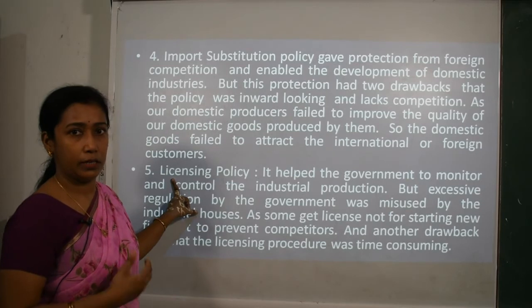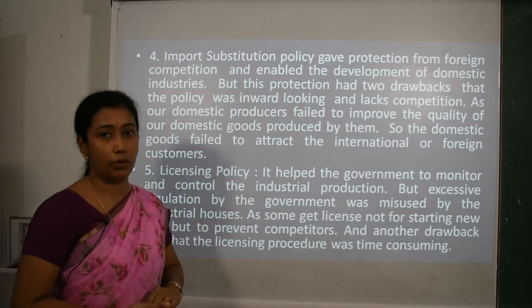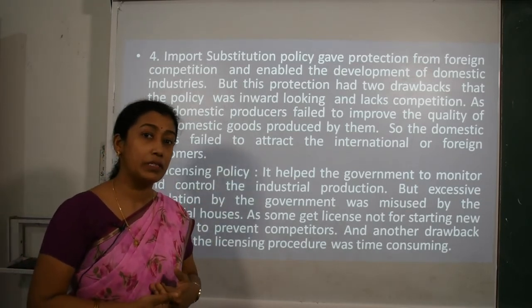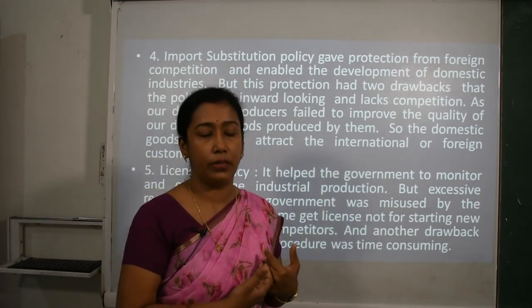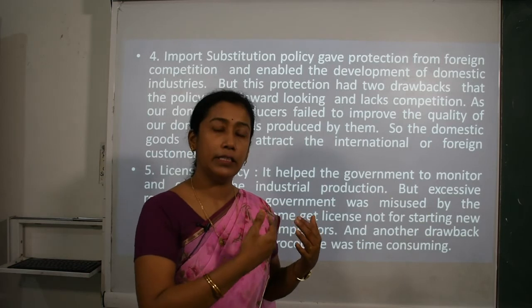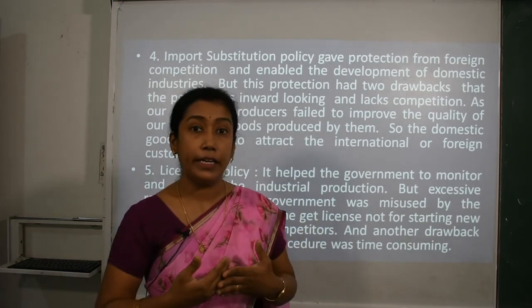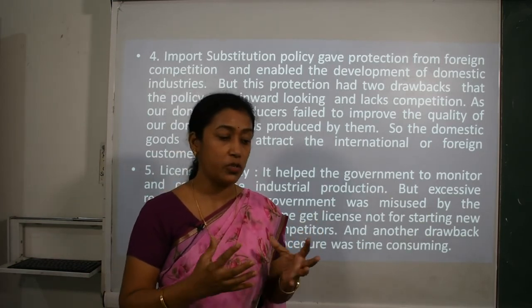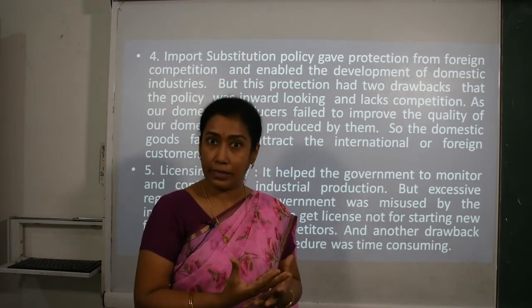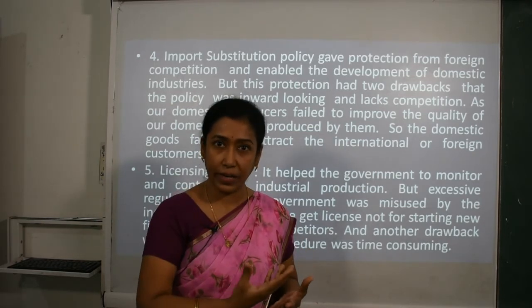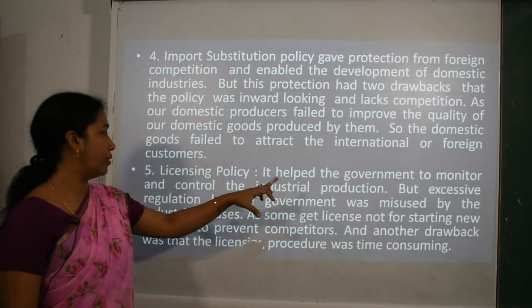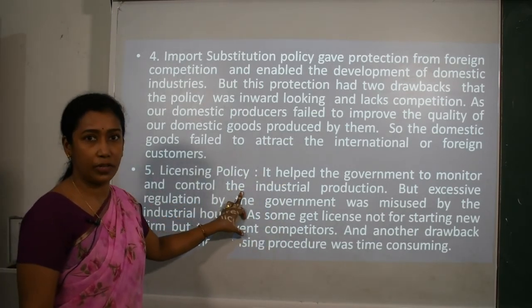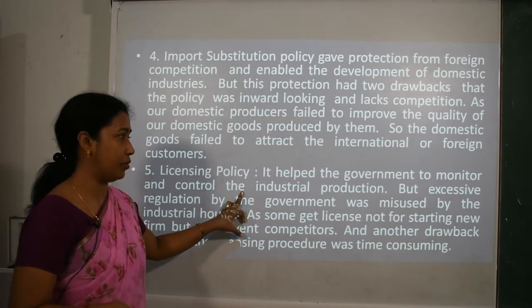Now fifth was the licensing policy. What was the effect of this licensing policy? As we have understood in the previous slides, this licensing policy was actually an initiation by the government, just to improve the small industries for the backward areas. They wanted to develop those areas. So it helped the government to monitor and control industrial production because of this licensing policy.